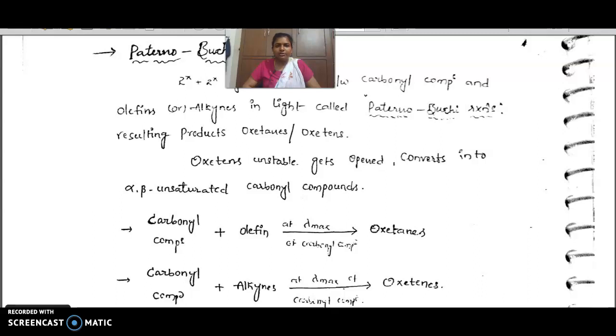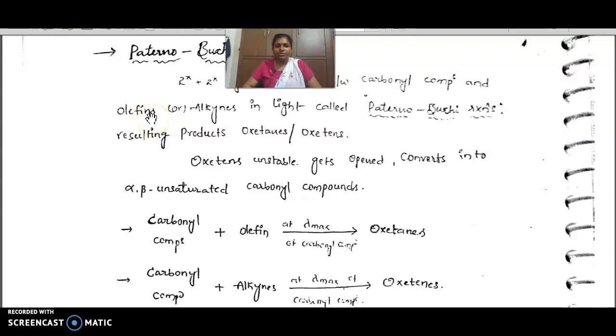Course. Next topic, Paterno-Büchi reaction. A 2π cycloaddition between a carbonyl compound and an olefin or alkyne in light is called the Paterno-Büchi reaction. Olefin means with a double bond, alkyne means with a triple bond.